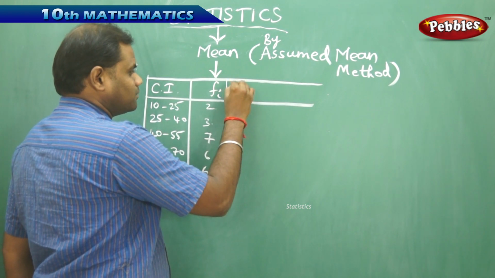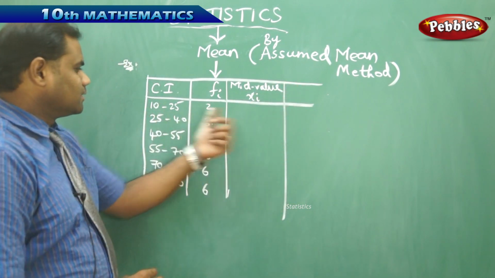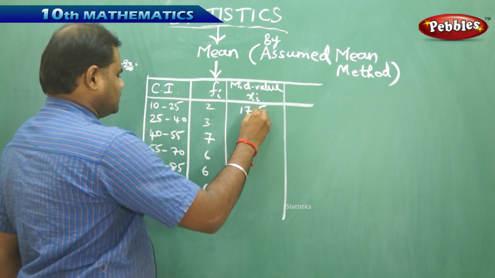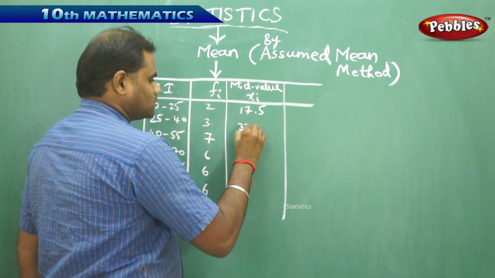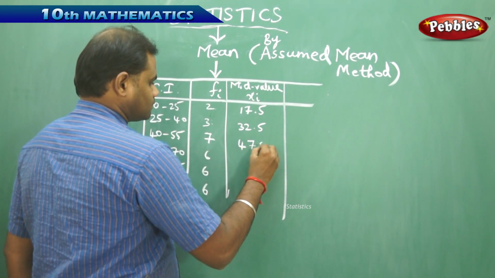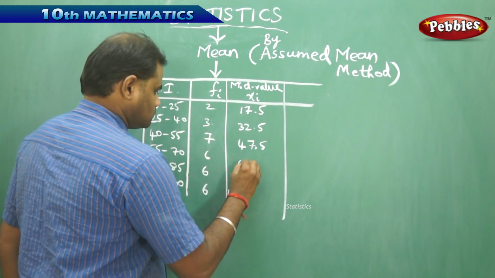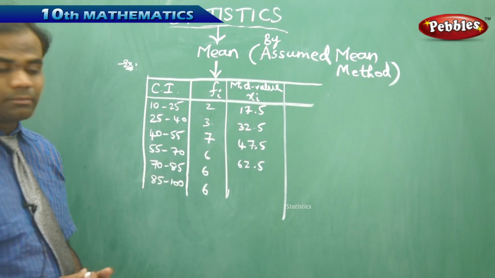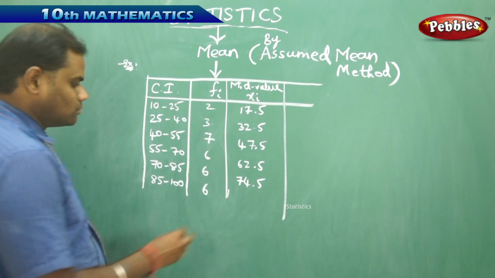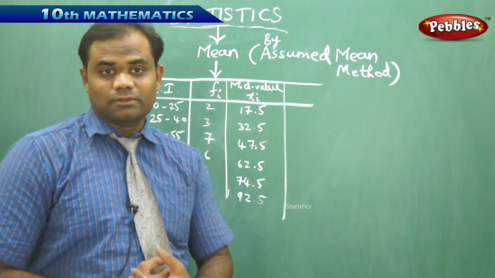That is, when I find the mid values xi, clearly the mid value is 35 by 2, which is 17.5, and 65 by 2, which is 32.5, and 95 by 2, 47.5, and 125 by 2, 62.5, and 155 by 2, and finally 185 by 2, which is 92.5. That is how I get the different mid values.